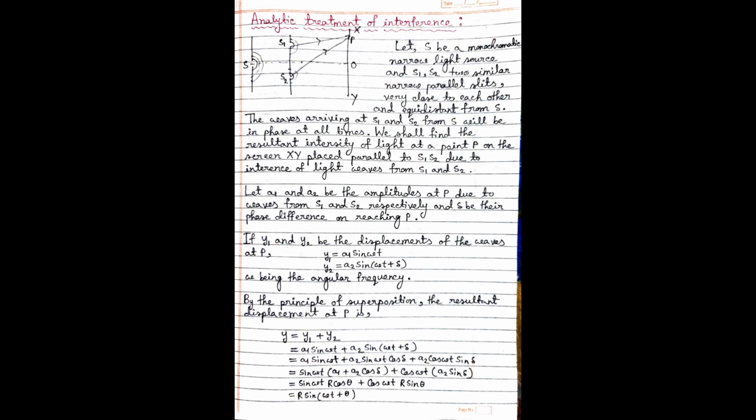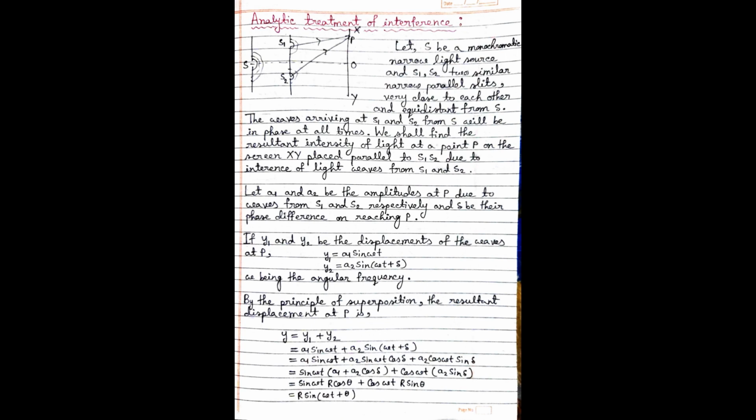Let us assume that a1 and a2 are the amplitudes of the two waves. Then we can write the displacements using a very common wave equation. y1 equal to a1 sine omega t, where y1 is the displacement, a1 is the amplitude and omega is the angular frequency. Similarly, y2 equal to a2 sine (omega t plus delta), where delta is the phase difference.